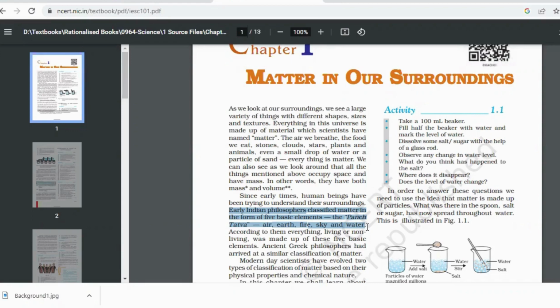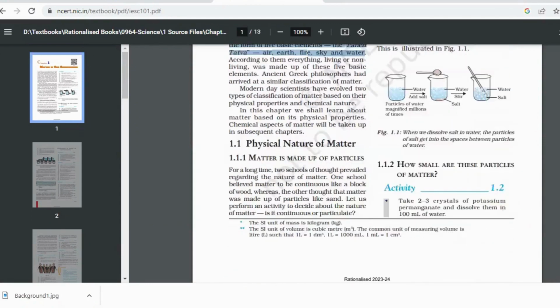Okay, we classify matter based upon physical properties, it is different. Based upon chemical properties, it is different. Classification of matter is dealt with in the second chapter. We will not do it over here. I'm just giving you an introduction to this chapter, right? Yes, ma'am. Now, the first topic is physical nature of matter.